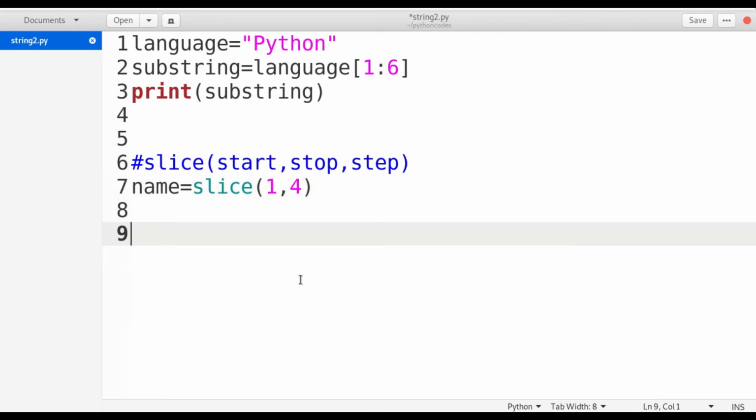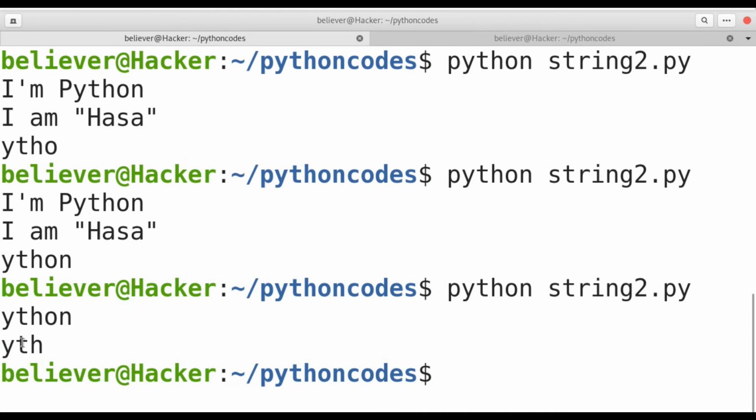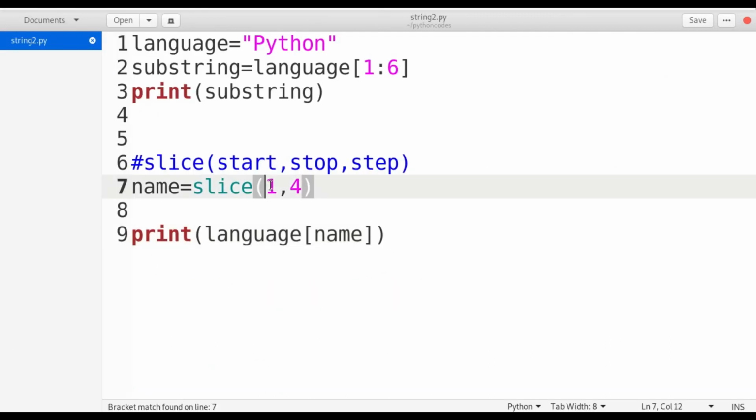Suppose if I want to extract a particular thing from language, simply I'm going to use name here within the subscript. I didn't give any value here, simply I mentioned the name. So let's see what's the output. If you see here, I get the output YTH because I mentioned here 1, 4, which means from 1 onwards, 1, 2, 3, up to H, it extracts the substring of the string. So in this way we can use the slice function.